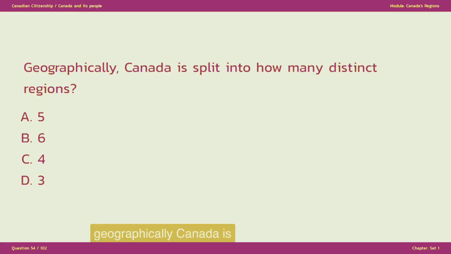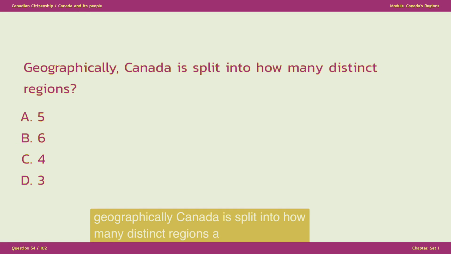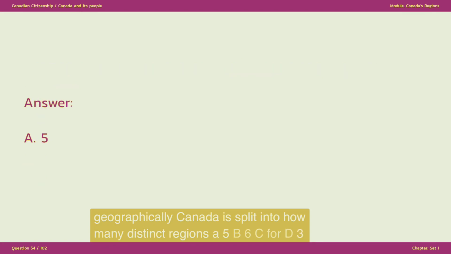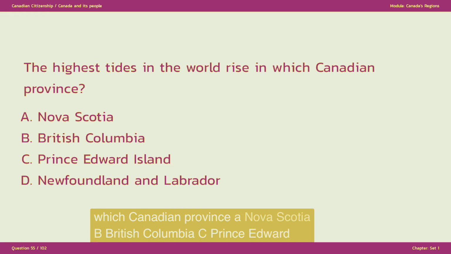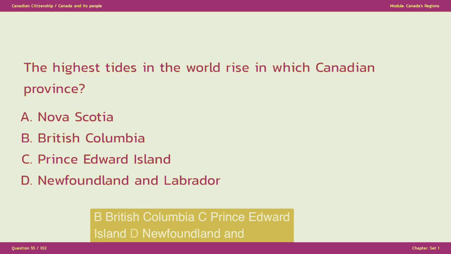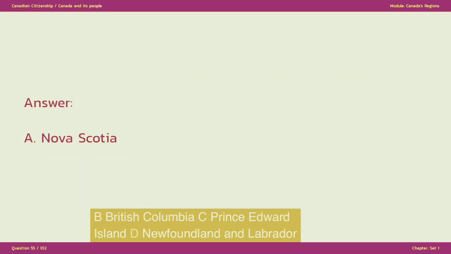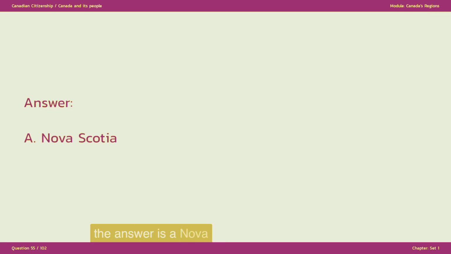Geographically, Canada is split into how many distinct regions? A. 5. B. 6. C. 4. D. 3. The answer is A. 5. The highest tides in the world rise in which Canadian province? A. Nova Scotia. B. British Columbia. C. Prince Edward Island. D. Newfoundland and Labrador. The answer is A. Nova Scotia.